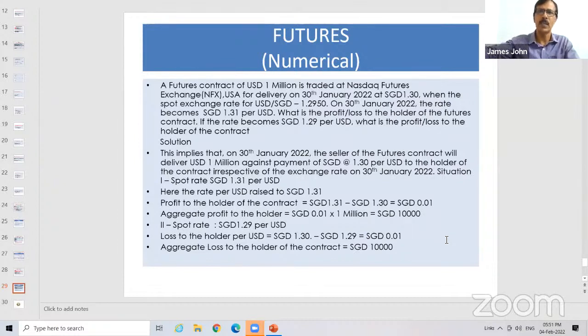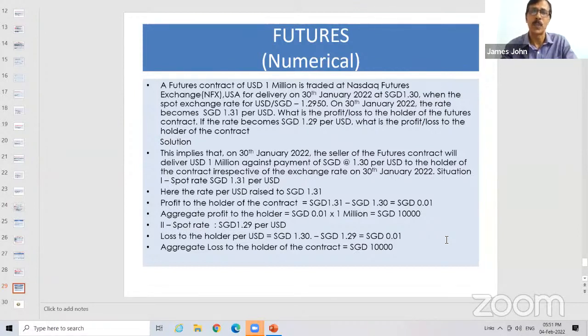This futures contract is held by a person, and he has to deliver it on 30th of January. The one who has sold it has to deliver $1 million, not 1 lakh, 1 million, and get 1.3 Singapore dollar per dollar. Now the due date has come, and on the due date, the value of the dollar becomes 1.31.